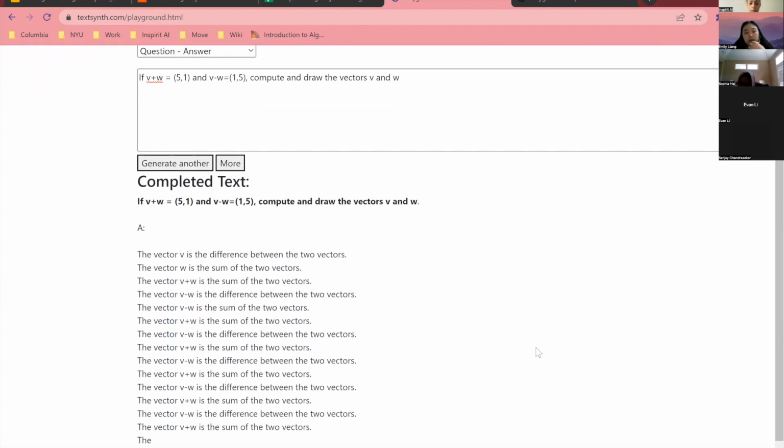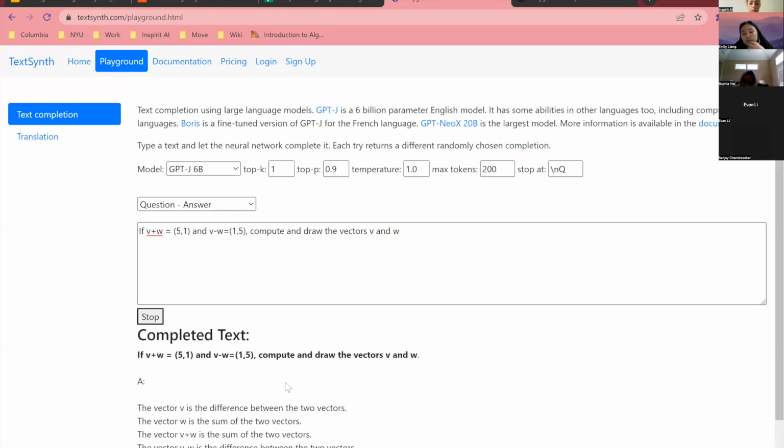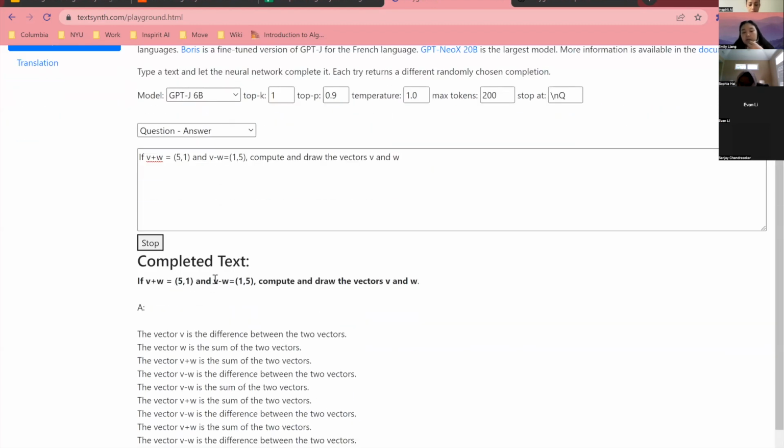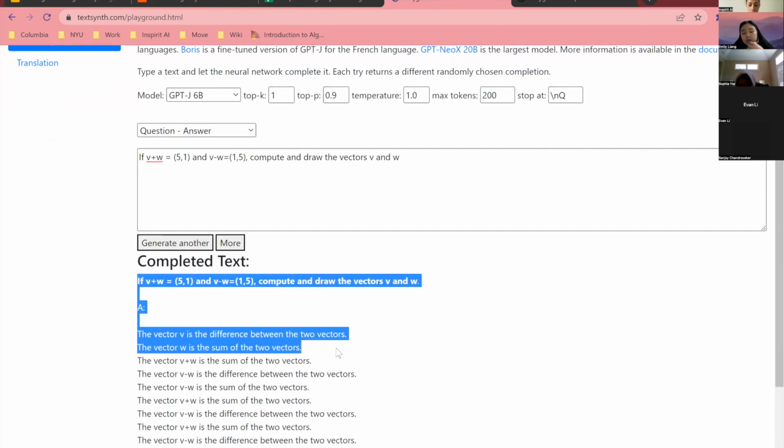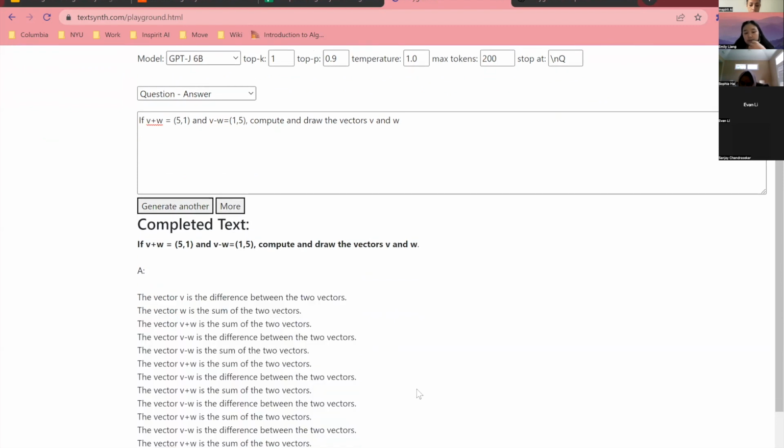I believe, if you were in my class, I ran this as well. It gives you a few different answers, and you'll see that it has the background on what a vector is. It gives some information on what a sum is, what a difference is, but it doesn't really go beyond this. It's not giving us the answer, and it's definitely not drawing a vector.